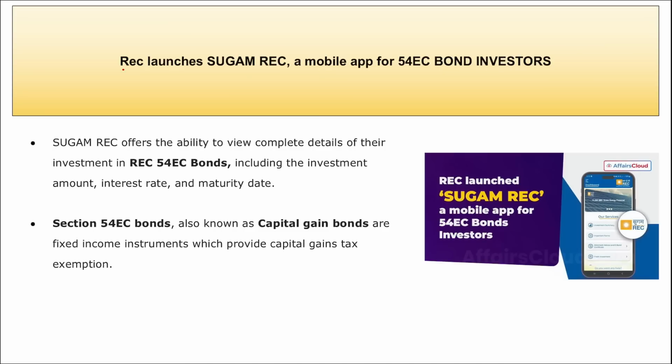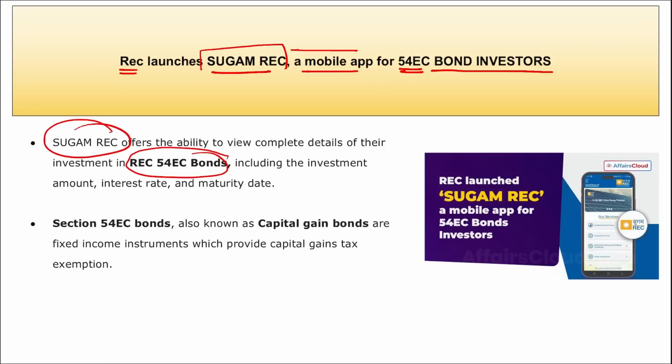Moving on. Next, REC Limited. What is REC? Rural Electrification Corporation, right? They have launched Sugam REC, that is a mobile application for 54 EC bond investors. I repeat, REC recently launched Sugam REC, that is a mobile application for REC's 54 EC capital gain bond, or basically REC 54 EC investors. Correct? So the name of the application here is Sugam REC, launched by REC.